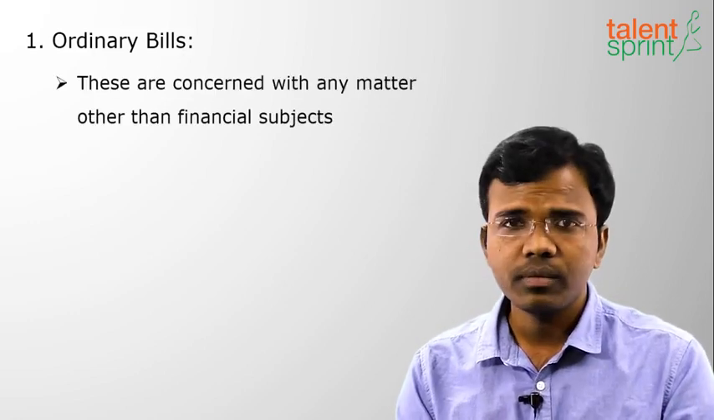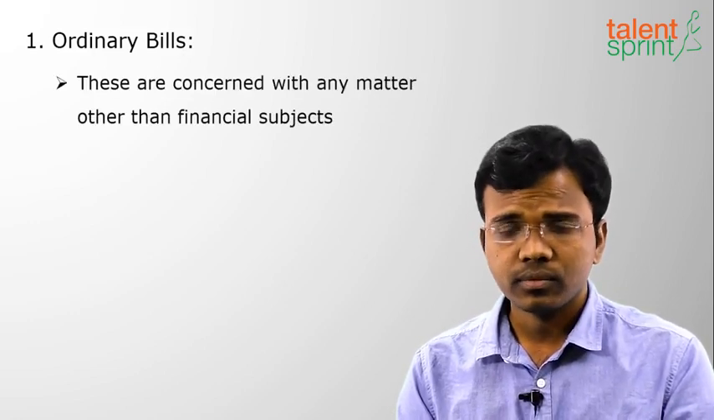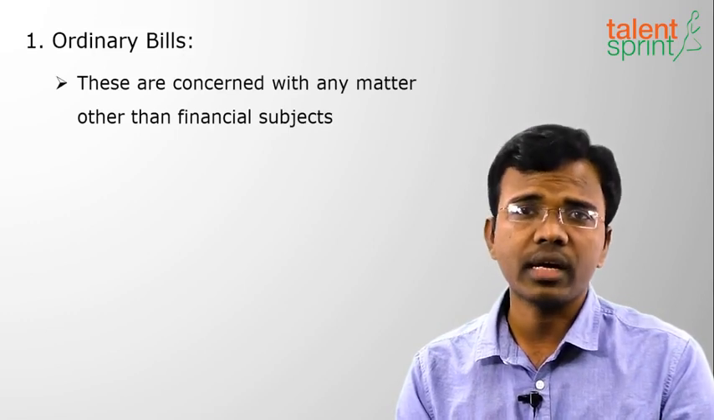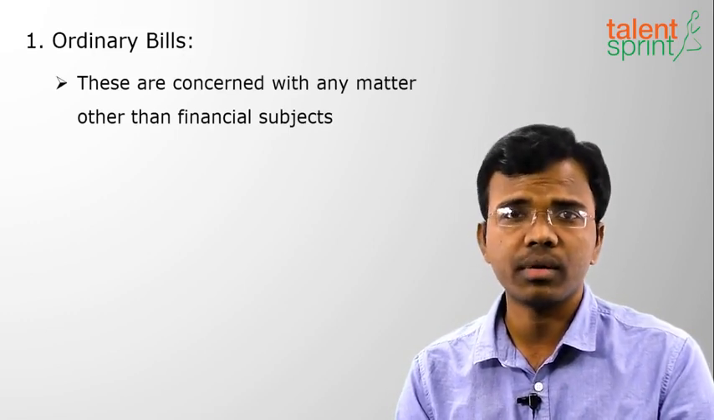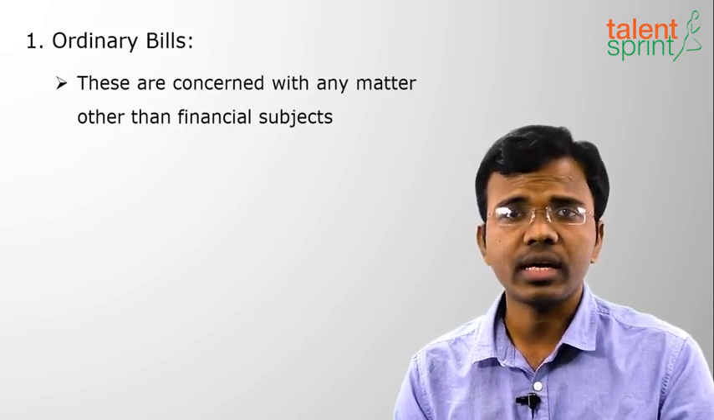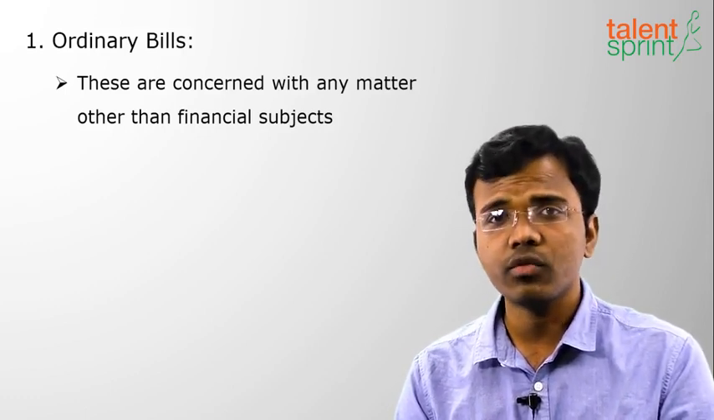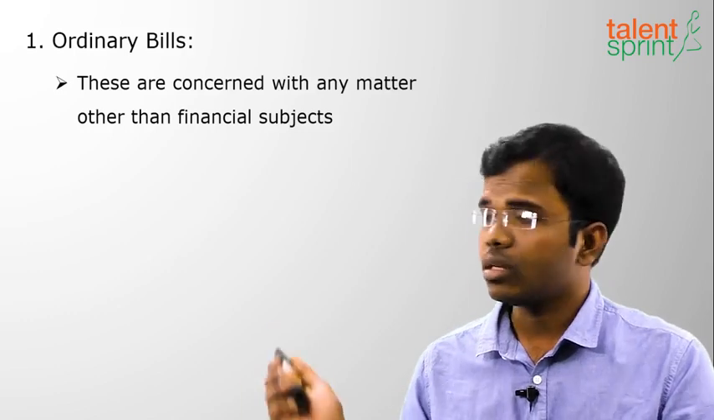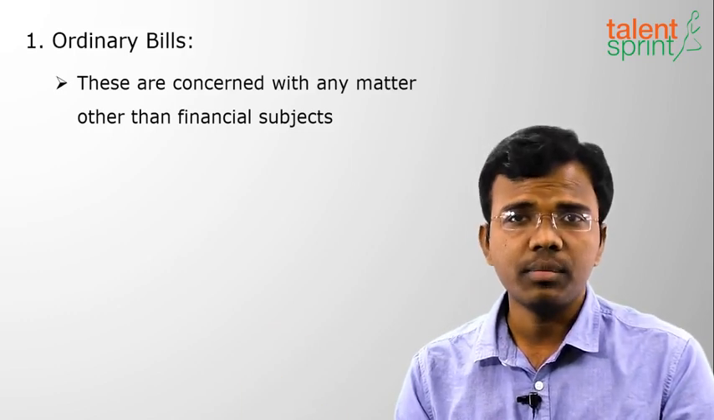What do you mean by an ordinary bill? Why is it called ordinary only? Why is it not called extraordinary? If we know the other bills, we can know whether it is an ordinary bill or not. These are concerned with any matter except financial matters and constitutional amendment matters. Except the bills which include financial matters and the amendment of the constitution, these bills come under ordinary bills.